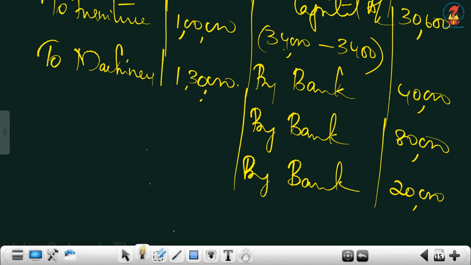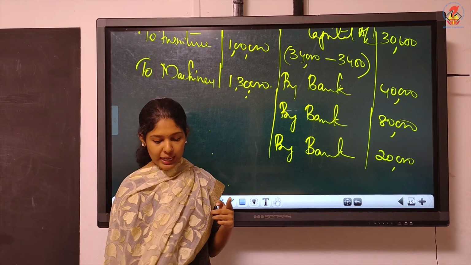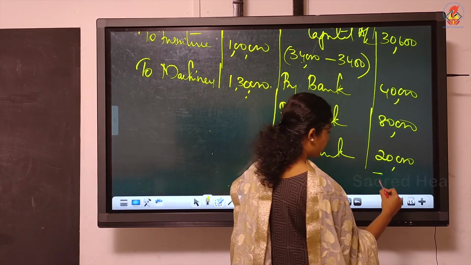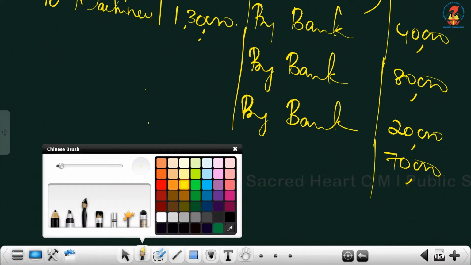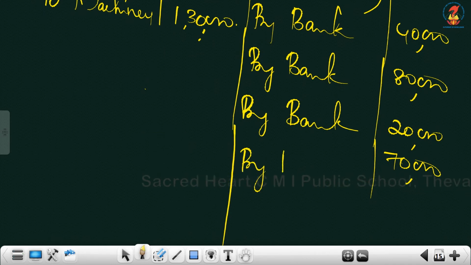Then we have machinery sold at a loss of 60,000. So what is the realized value? Machinery's value is 1,30,000. It is sold at a loss of 60, means realized value will be 70. 1,30,000 minus 60. 60 means the loss figure, not the realized value given.